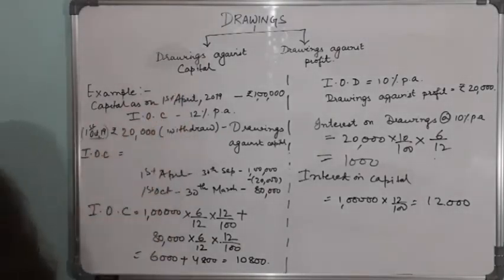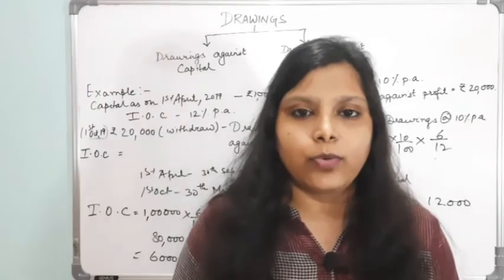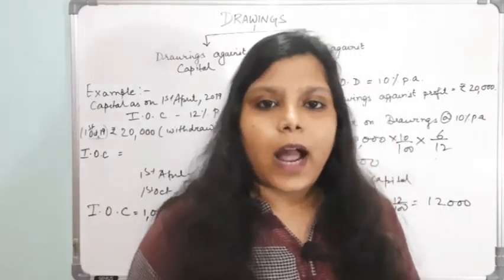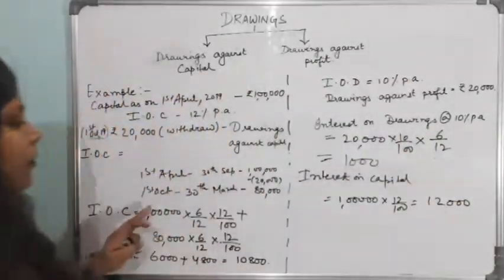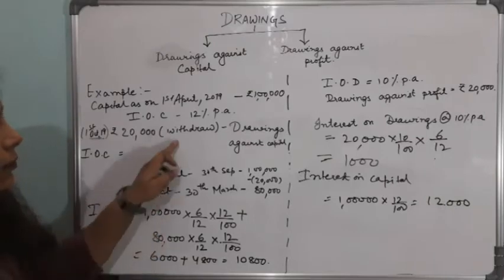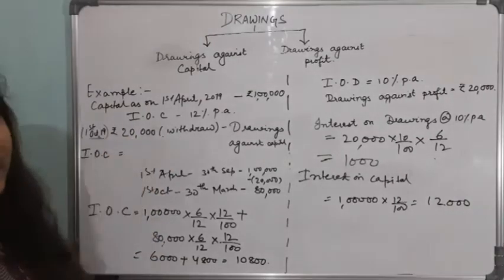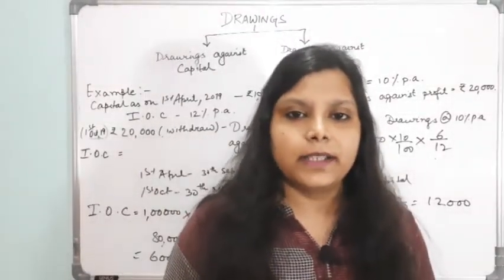Again, I am repeating this. There are two types of drawings. One is drawings against capital and the other is drawings against profit. In the case of drawings against capital, our capital amount changes, and so interest on capital will be calculated keeping in mind this amount. But in the case of drawings against profit, our capital remains the same.